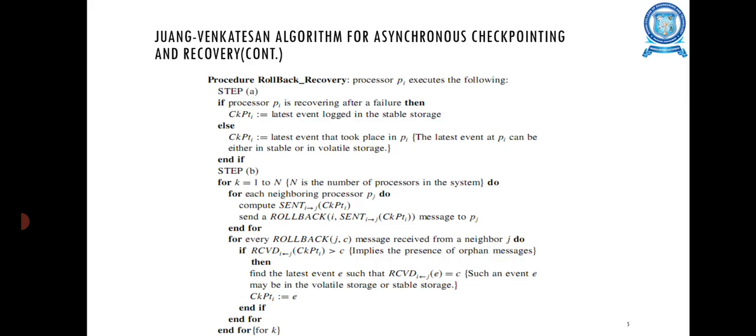If yes, then the particular checkpoint is allotted from the stable storage. Otherwise, the particular checkpoint is allotted to PA, that means the volatile storage. The next step is for k equal to 1 to n, where n is the number of processors in the system. For each neighboring processor PJ, compute the sent count, then send a rollback. Next, end. Like this, the algorithm is executed.